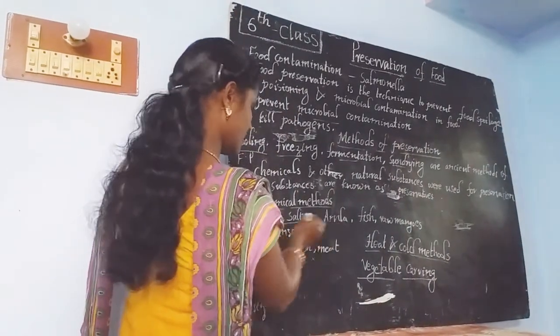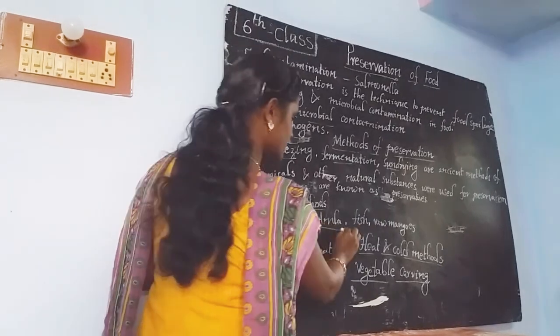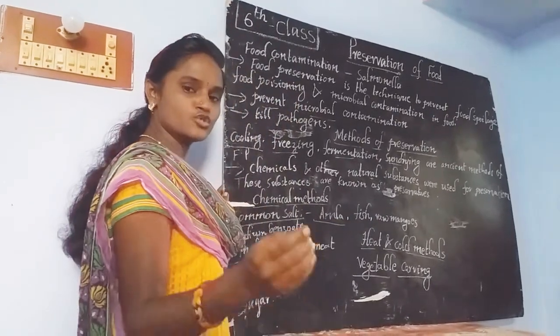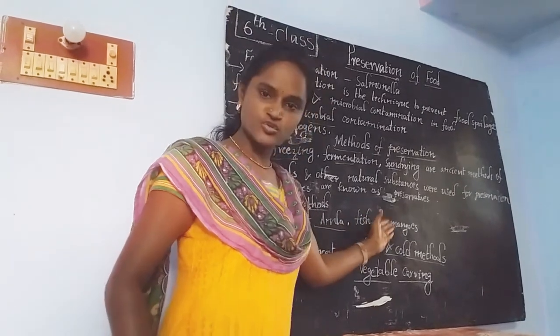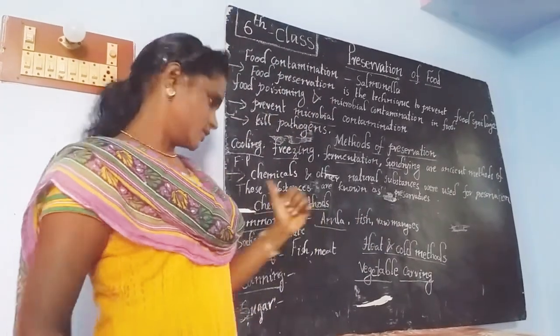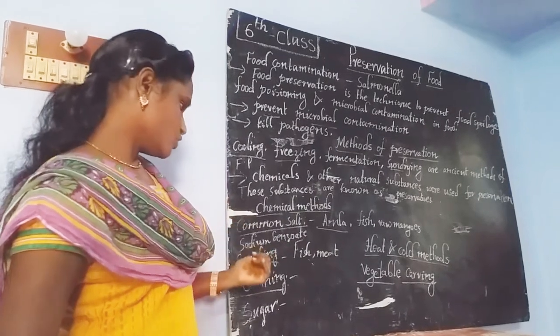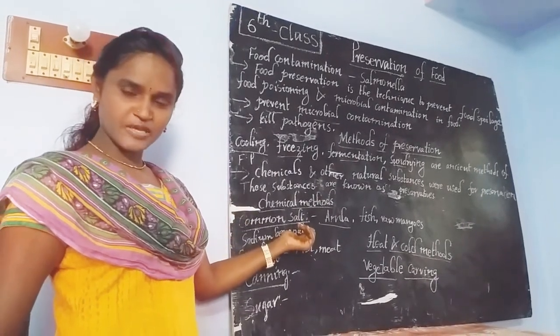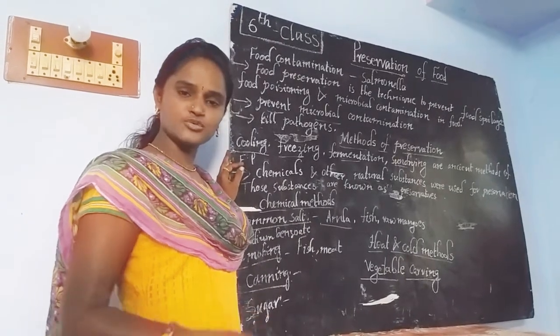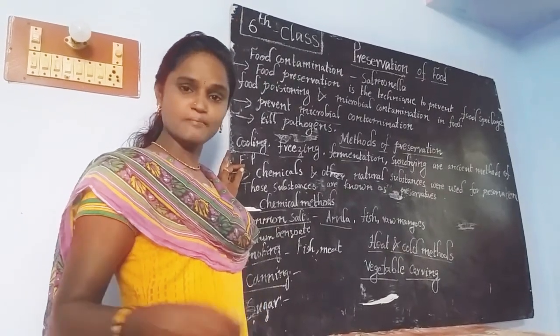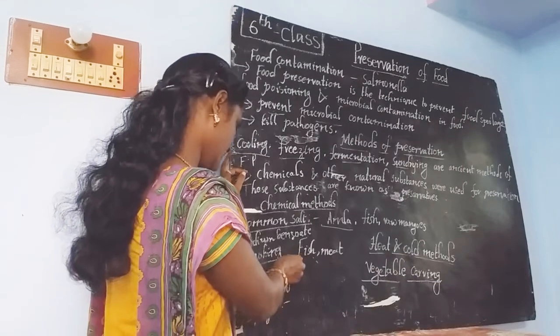What is that? Here we are using common salt in order to store amla, fish and raw mangoes. Then sodium benzoate. Some people, in order to store certain varieties of food items, also use certain chemicals like sodium benzoate. Then move to the next one.